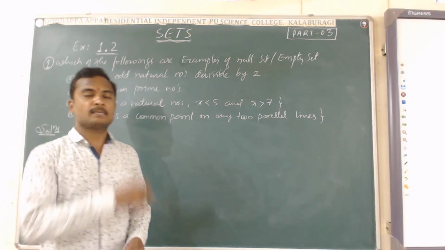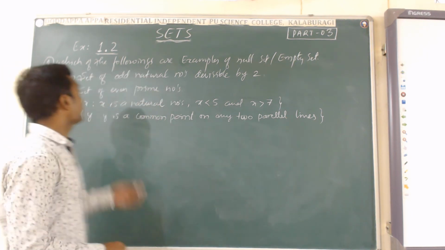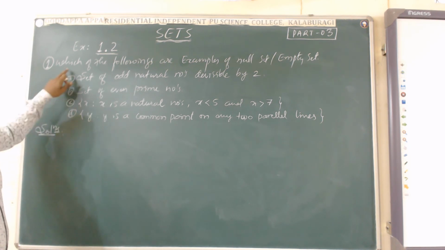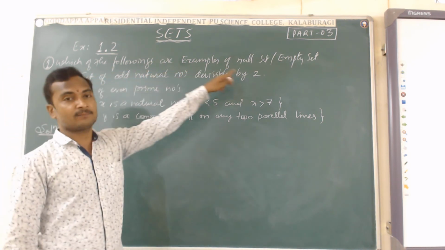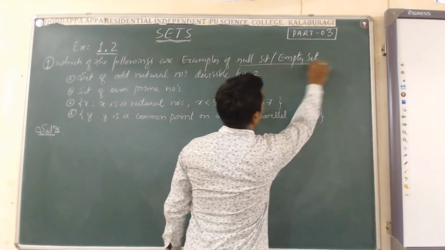Okay students, so let us start the exercise. The second exercise, 1.2. The first question is: which of the following are examples of null set, or you can say void set or empty set?